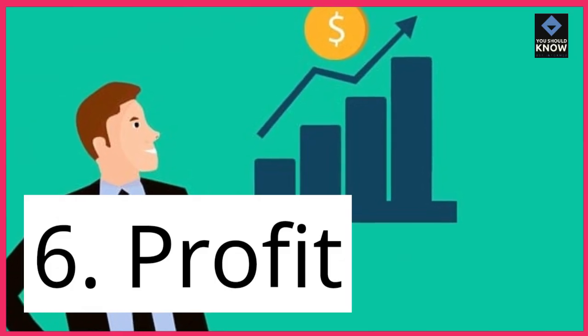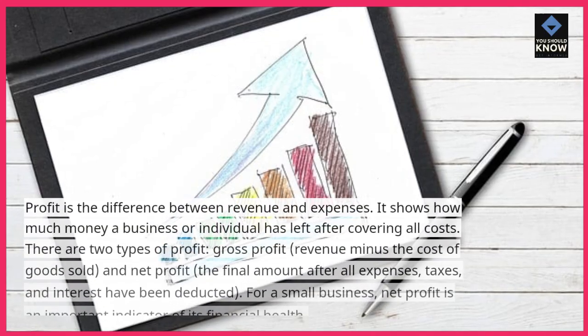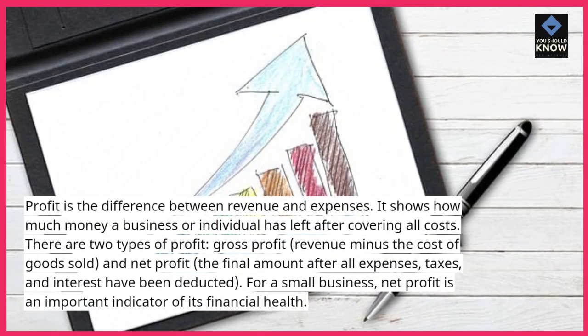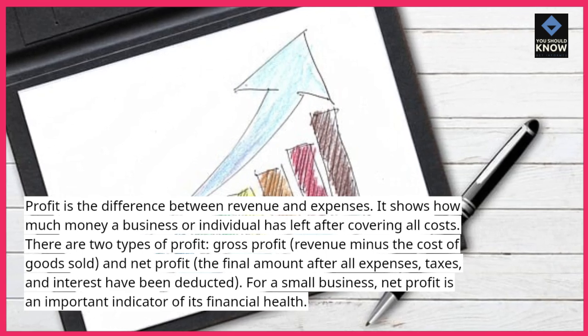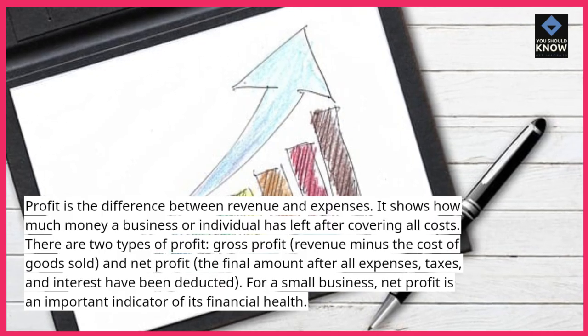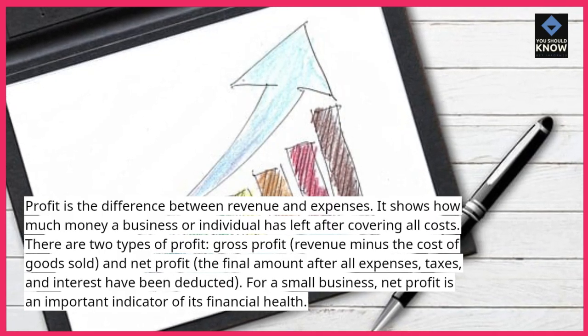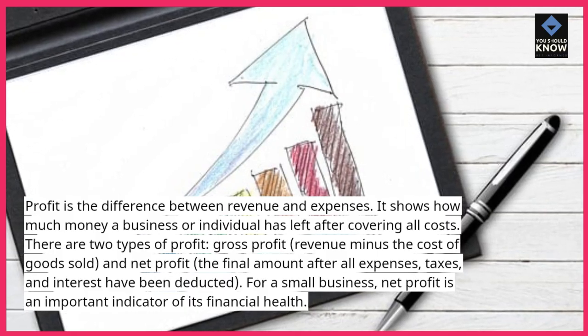6. Profit. Profit is the difference between revenue and expenses. It shows how much money a business or individual has left after covering all costs. There are 2 types of profit: gross profit, revenue minus the cost of goods sold, and net profit, the final amount after all expenses, taxes, and interest have been deducted. For a small business, net profit is an important indicator of its financial health.